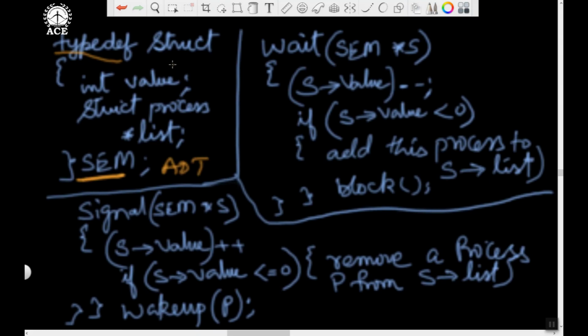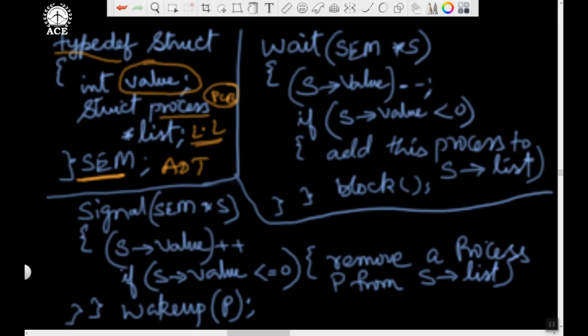Semaphore has two fields. One is called value, in which we are holding the current value of the semaphore, 0, 1, whatever. And then it is going to have a linked list of processes. This will contain the PCBs of the processes, a linked list of PCBs. It's like a ready queue or block queue, some queue which will contain the blocked processes. I'll explain it shortly. So value is a variable in which we hold the current value of the semaphore, and we have a block list where the processes get blocked when they are unsuccessful in entering the critical section.